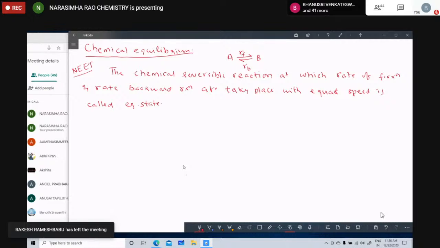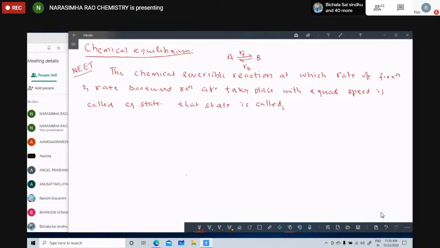Equilibrium state means chemical equilibrium. It's clear, children? Rate of forward reaction should be equal to rate of backward reaction. Now let me continue with the graphical representations for equilibrium.